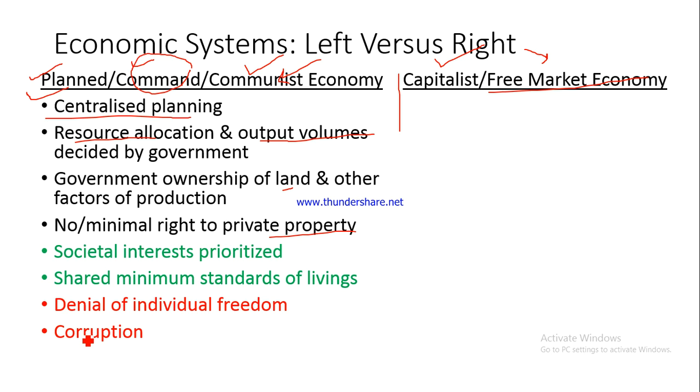There is lot of corruption also. Why? Because to ensure that everybody has the same level of living, same standard of living, to ensure that there is proper allocation of different resources, we need people who will ensure this. So we might need inspectors. I'm not talking about police inspectors.